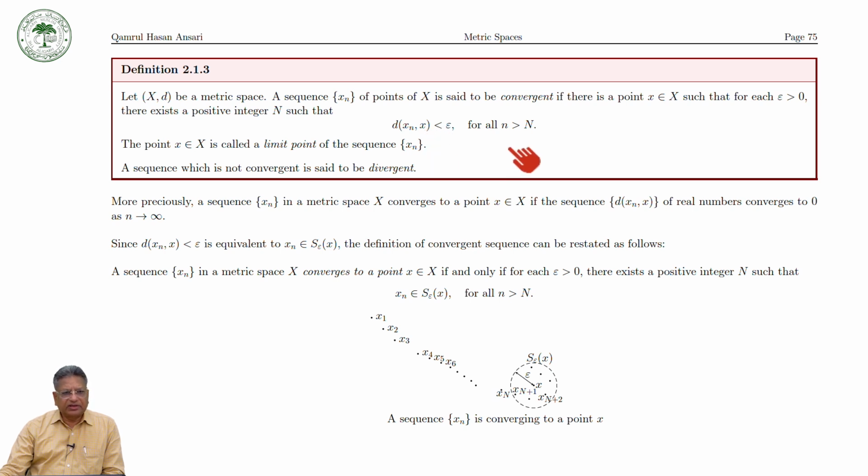And a sequence which is not convergent is called divergent, as you have studied in the case of real analysis. Now, what will happen if you consider X equal to R and d equal to the usual metric space? You will get the definition of the convergent sequence in